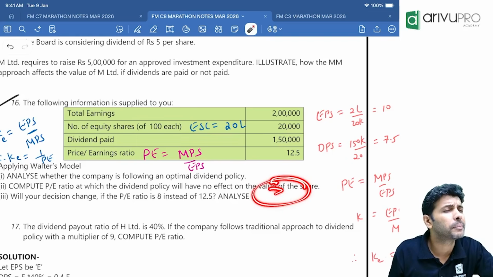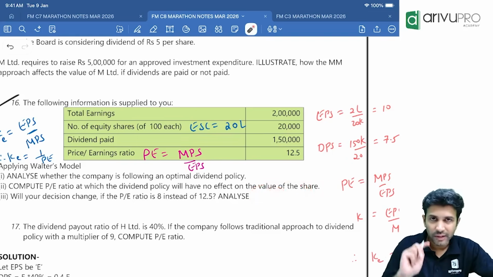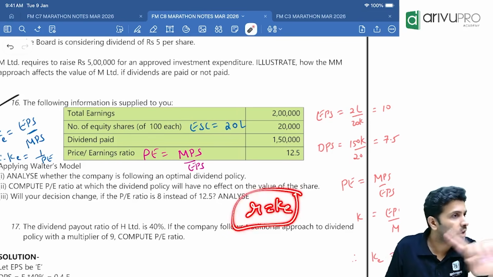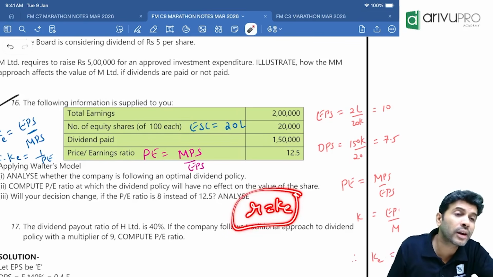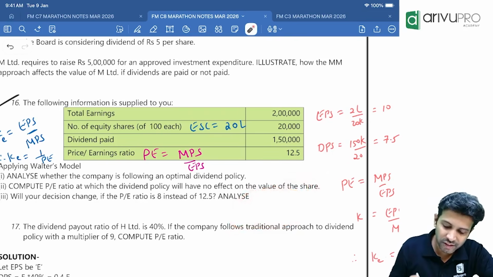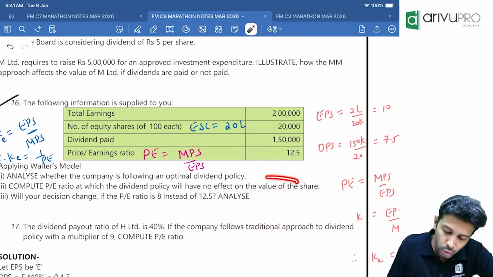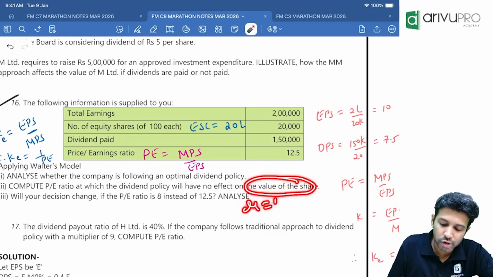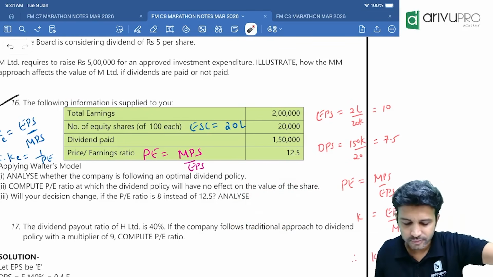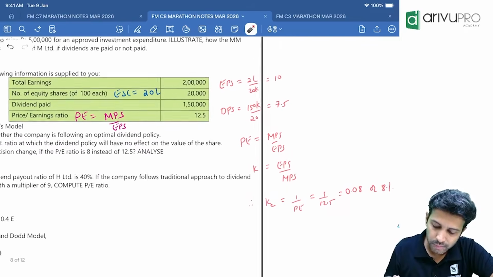When will this happen? We discussed that when R is exactly equal to cost of equity, there is no optimum dividend payout ratio. Whatever you pay, everything is optimum and the price of the share will not fluctuate. So for no impact on the value of the share, R should be exactly equal to cost of equity.